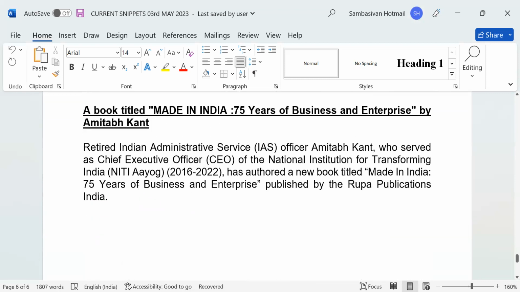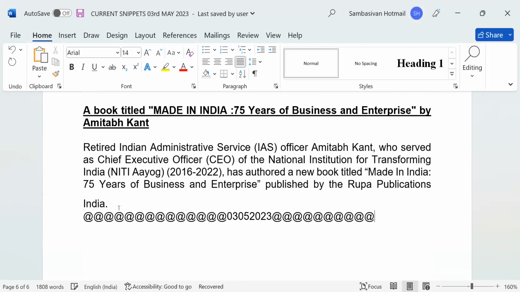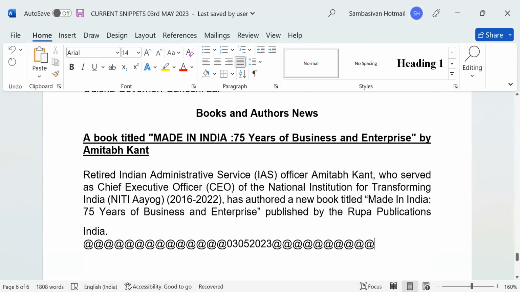A book titled Made in India: 75 Years of Business and Enterprise by Amitabh Pant. Good. Thank you. That much will do for today. We'll meet tomorrow. Today is 03/05/2023. Very good. Then if you have time, you can go through the other things also, so that you can read here easily when you come.